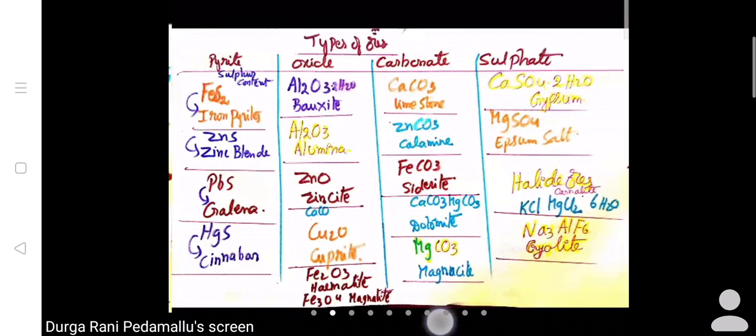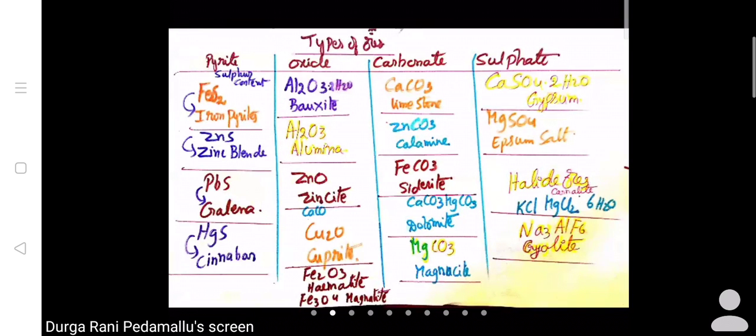From carnallite ore, we are extracting magnesium. The formula of carnallite is KCl, MgCl2, 6 water molecules. Okay. Next one is cryolite. Its formula is Na3AlF6. See, some of the ores are available in sulfide form, some in oxide form, some in carbonate form, and some in sulfate form.